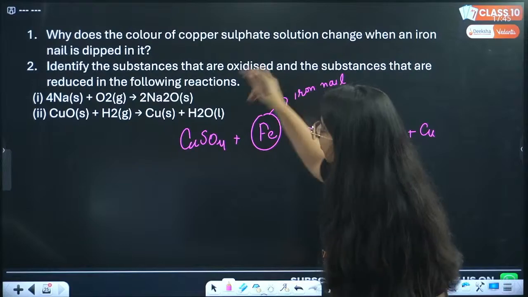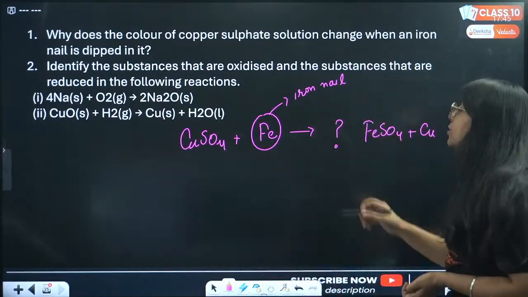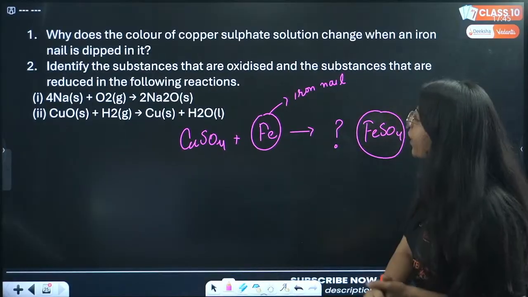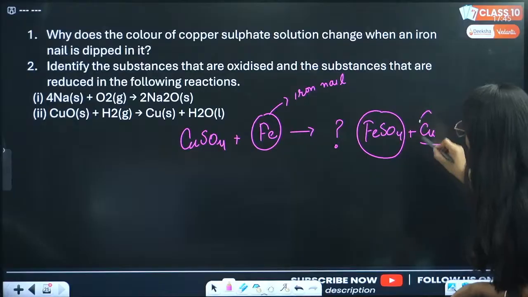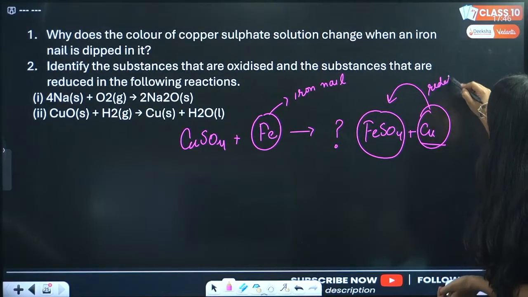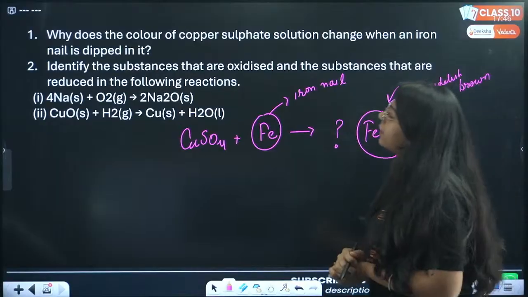Due to the dipping of this iron nail into the CuSO4, it converts into FeSO4 plus copper. And due to this copper, a reddish brown color gets coated on that iron nail. Done.